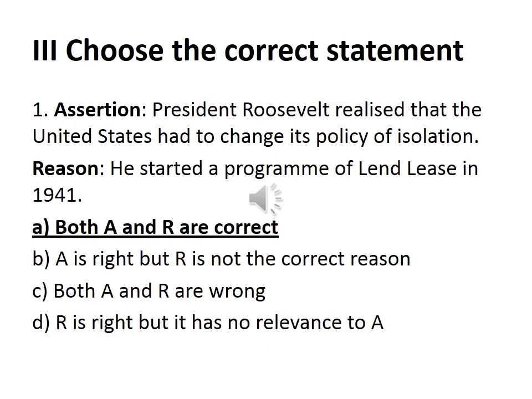Then third, choose the correct statement. Assertion, reason. Only one question. Assertion: President Roosevelt realized that the United States had to change its policy of isolation. So the President of America in the 1940s realized that America had to change its policy of isolation. Reason: he started a program of Lend-Lease in 1941. Which one is the correct option? Option A, both A and R are correct.